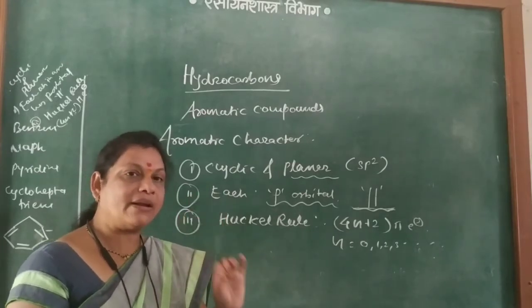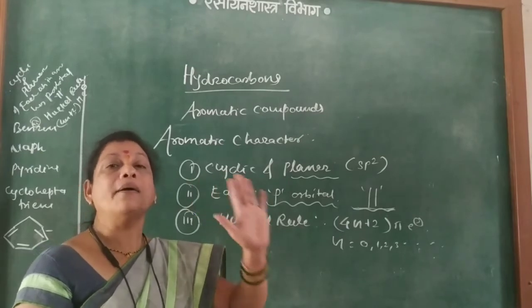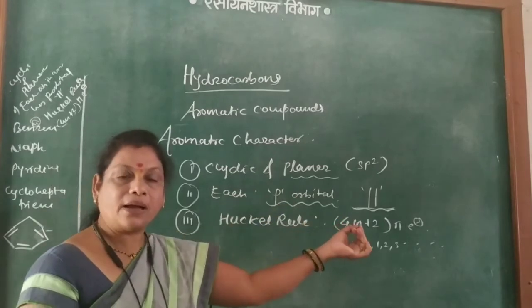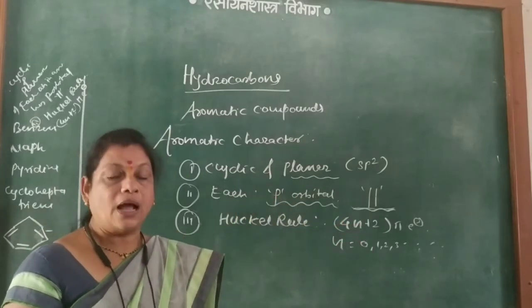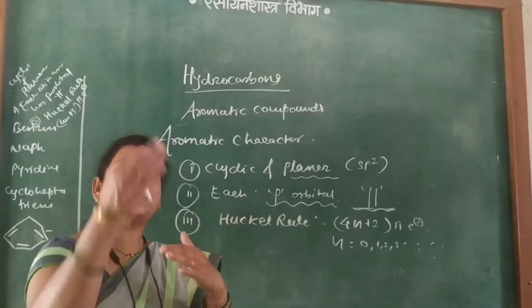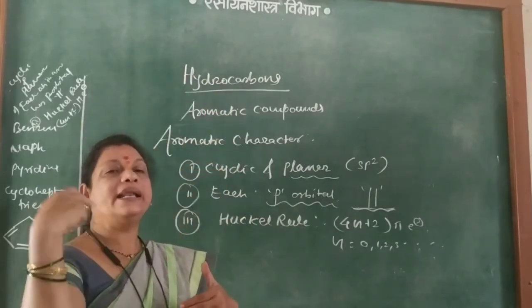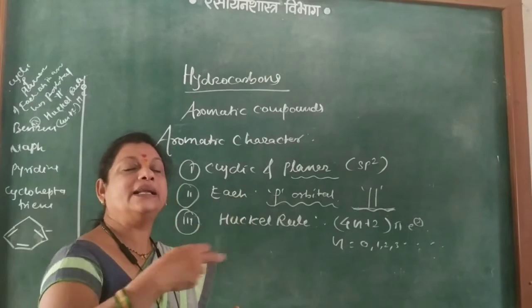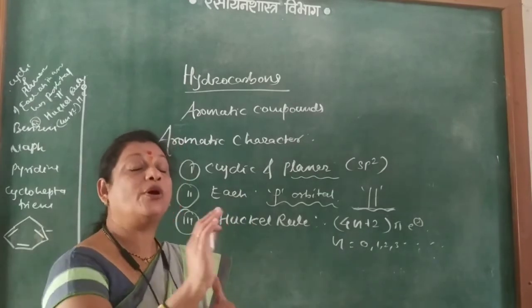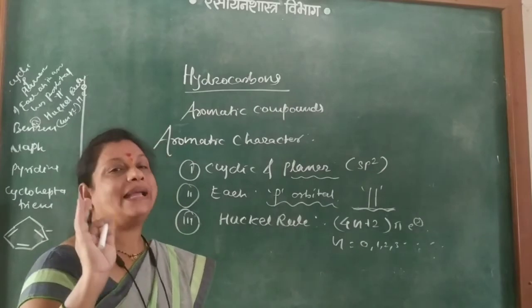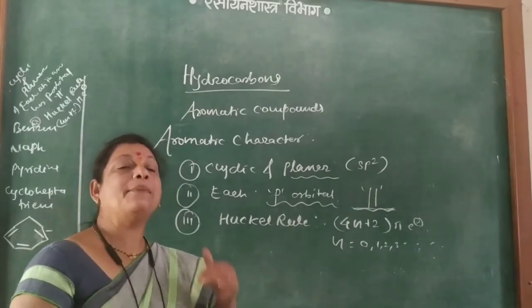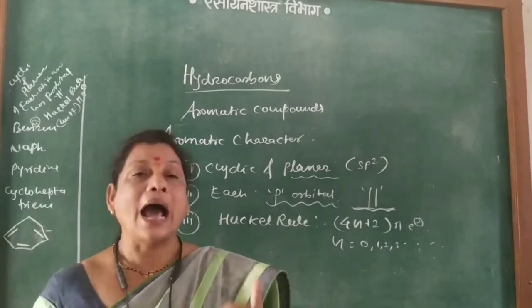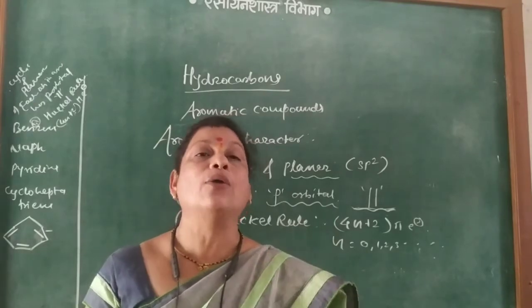Second, each atom in the cyclic compound must contain a p orbital, and because these p orbitals are parallel, overlapping and alternate double bonds are possible, so delocalization of pi electrons is possible. Because of that they possess the unusual characteristic of aromaticity, also called aromatic character.